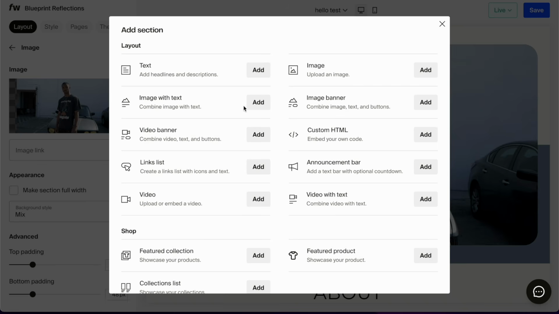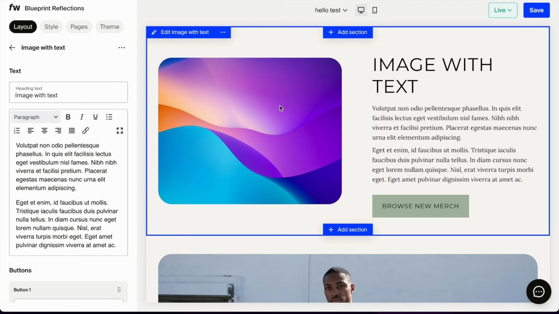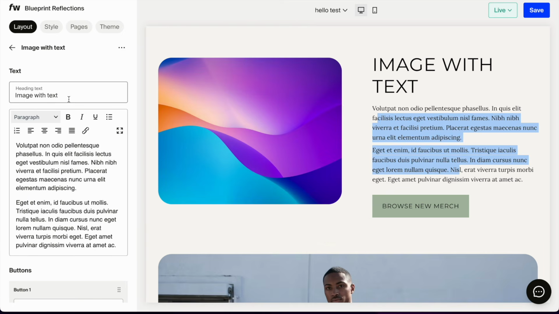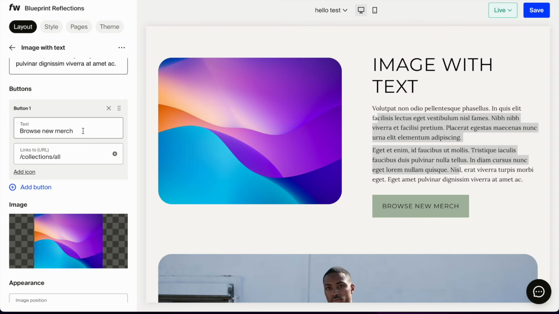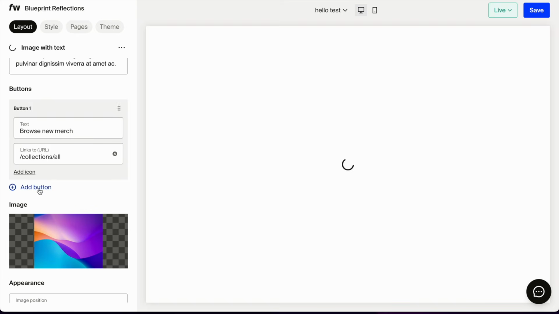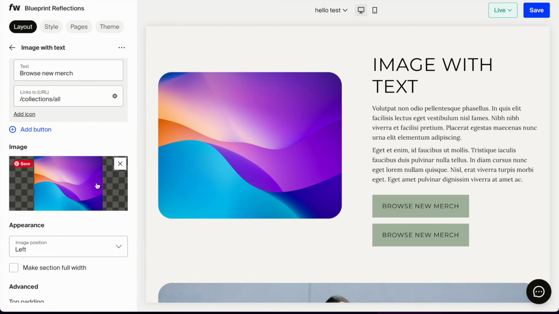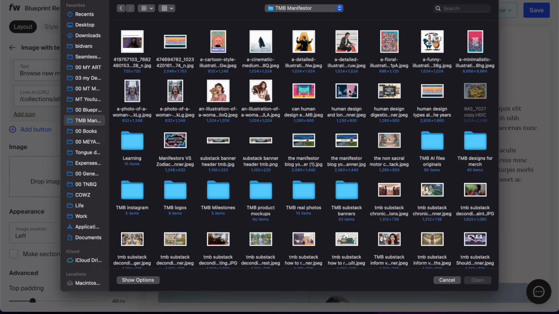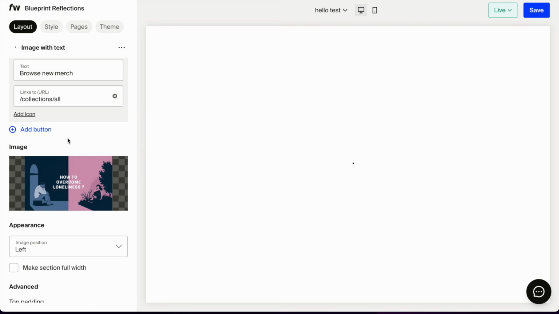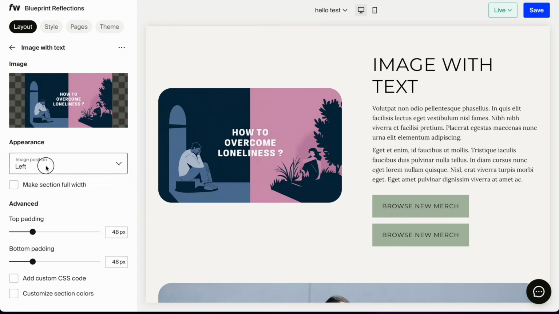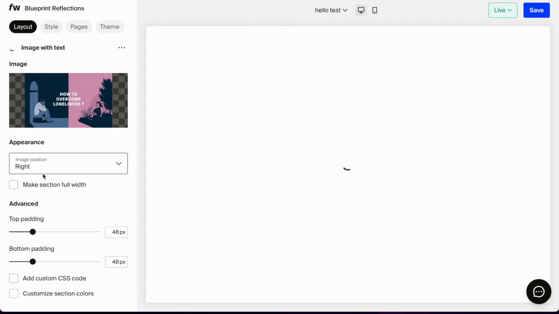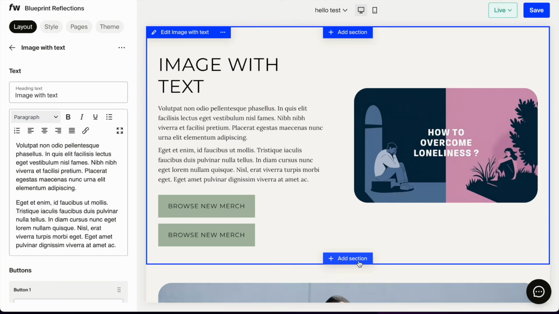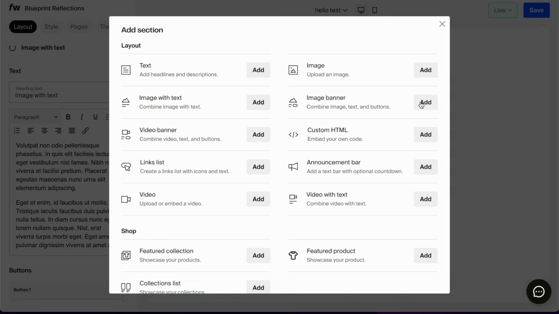Let's add another section, image with text. So what we have here is image, heading, text, button. You can edit the heading text here, the actual text here, the button to point into whatever you want. You can have multiple buttons. You can change, obviously, the image by uploading a new one. For example, this one, just a random thing. And you can decide if the image is going to be on the left or on the right. Ta-da!